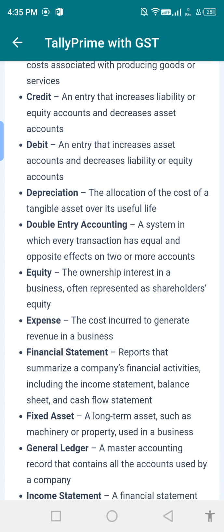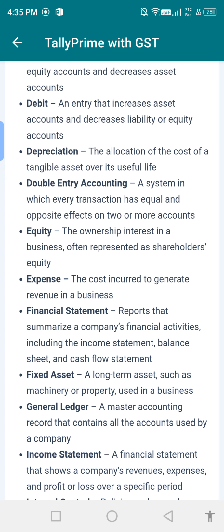Expenses: the cost incurred to generate revenue. Financial statement: a report summarizing a company's financial activities, including the income statement, balance sheet and cash flow statement. Fixed asset: a long-term asset, such as machinery and property, used in business.